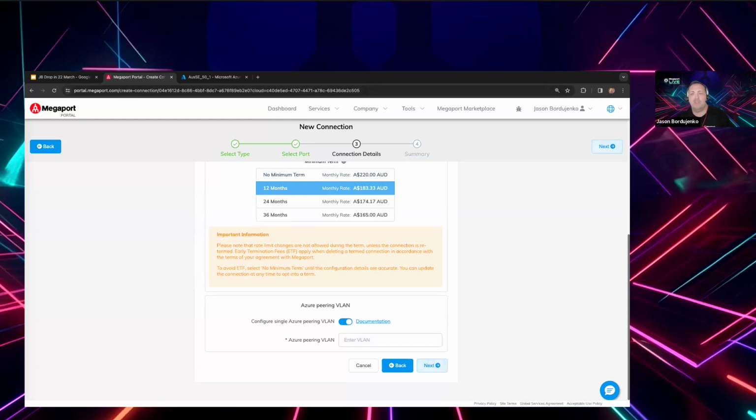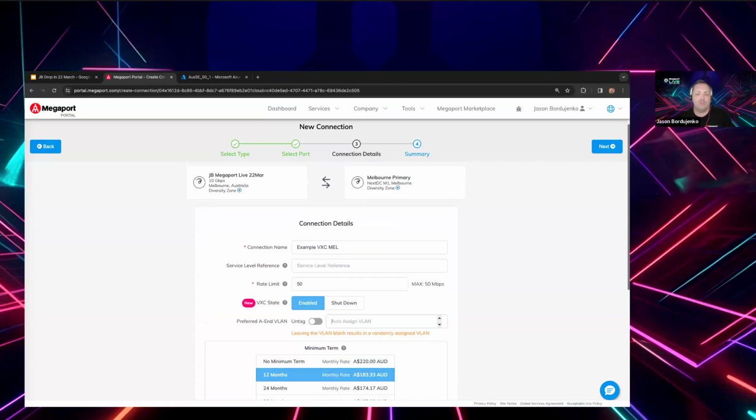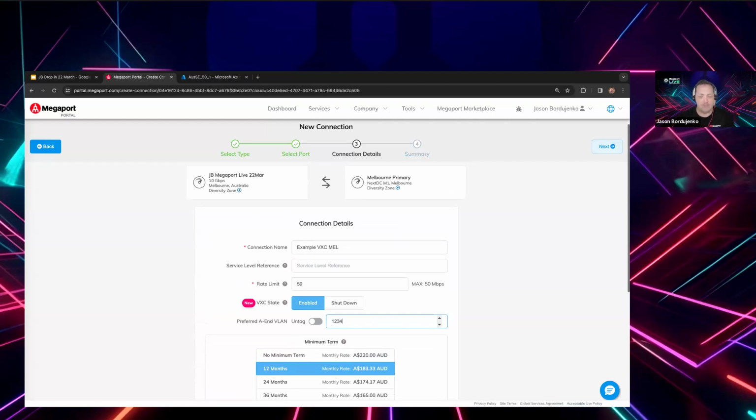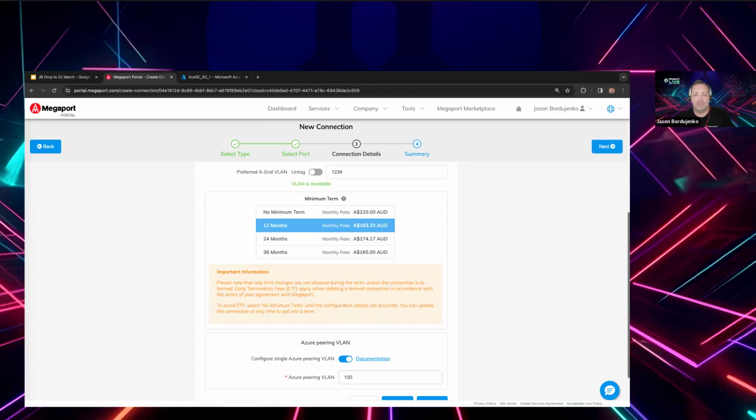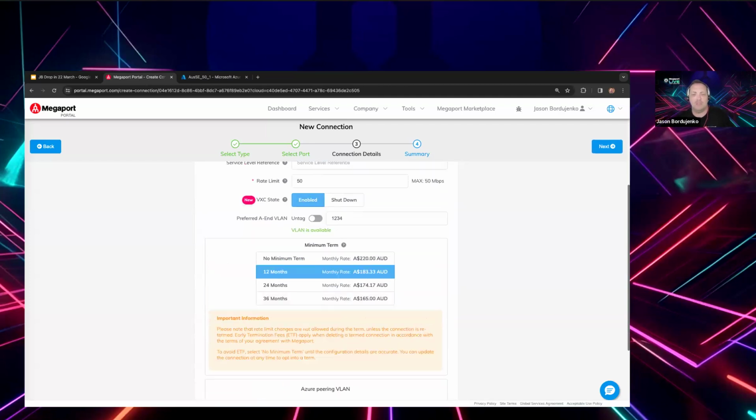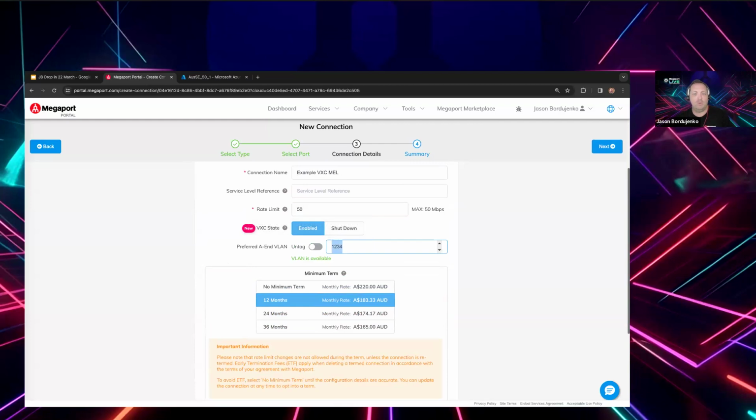All I need to specify after turning that on is the specific VLAN that I was going to configure in the next step on the Azure side to indicate that peering type. So for example, if I was using VLAN 100, and I'll use that for demonstration as it will be sensible when we head into MCR, I would select that Azure peering VLAN as 100, but I may wish to land that on a different customer side VLAN when it actually attached to my port. So for the purposes of demonstration, that VLAN 100 that existed in Azure to access my specific peering would be mapped across the Megaport network as a single tag and would land on my port as 1234.